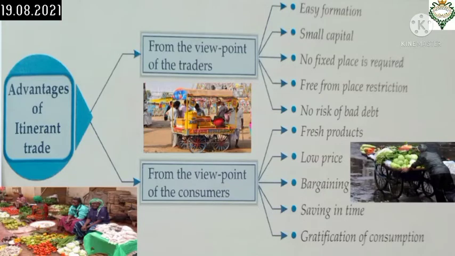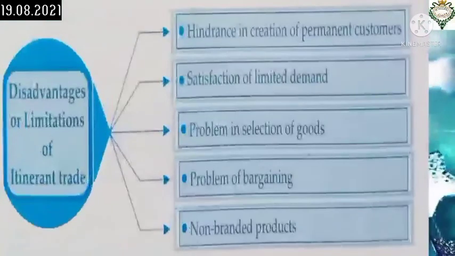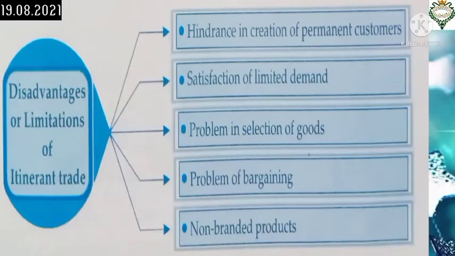The consumers get supply of goods at their doorstep through such trade, so it saves their time. Then the last one is gratification of consumption. That means the consumers get consumer goods of daily use like fruits, vegetables, fish, etc. through such trade. So this trade helps the consumers to satisfy their consumption. Got it, students? Now come to the disadvantages or limitations of itinerant trade.